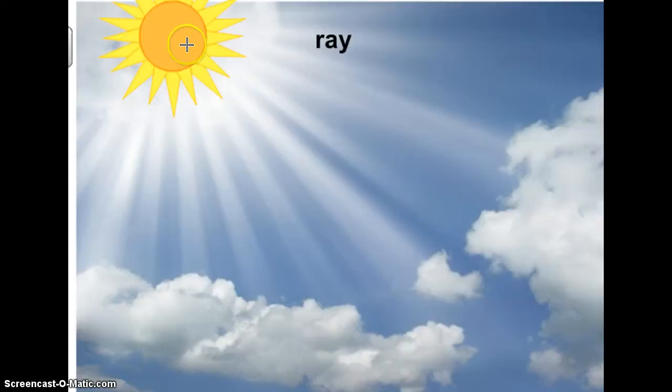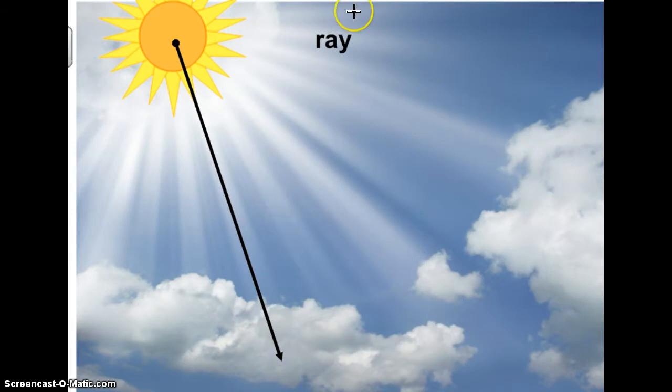Remember that a line goes on forever in both directions. Well, a ray is just a part of a line. The place where a ray begins is called the endpoint. The sun has rays that begin at the sun. The sun would be the endpoint, and they go on infinitely in one direction.